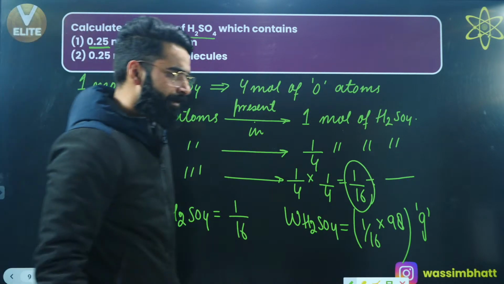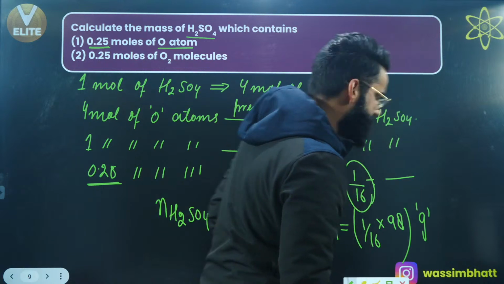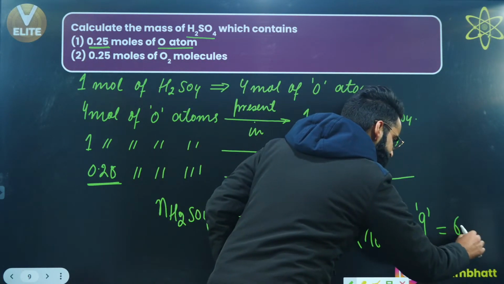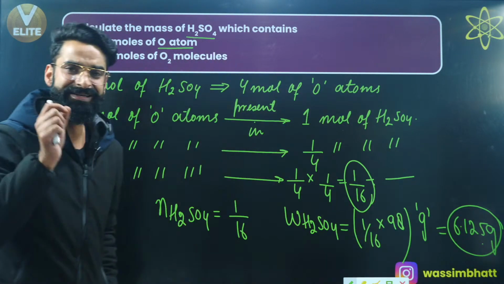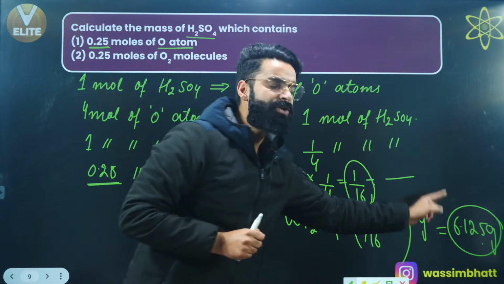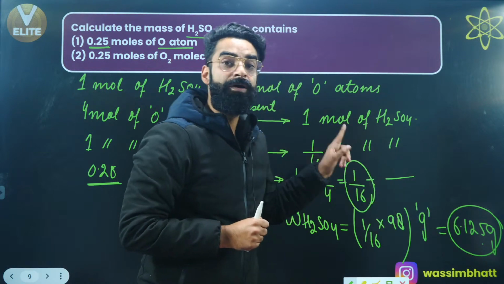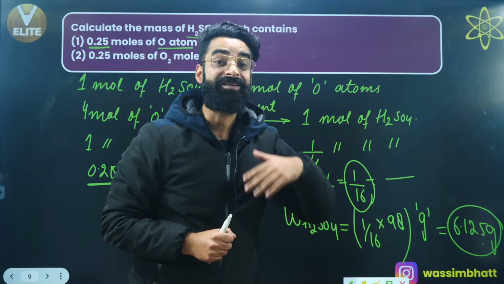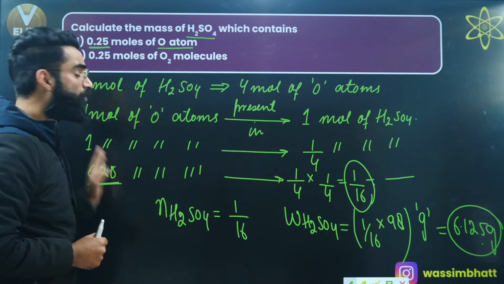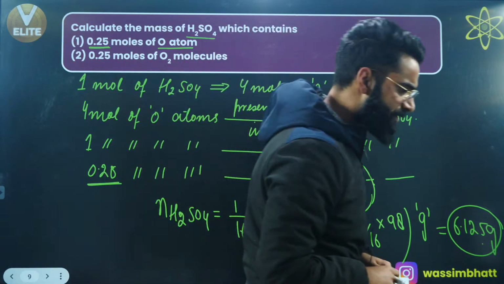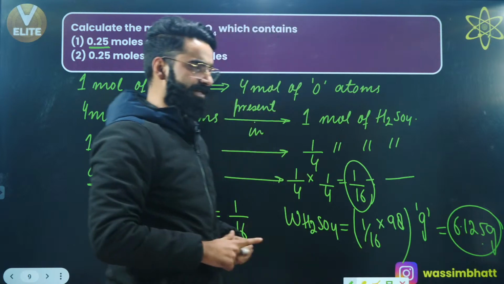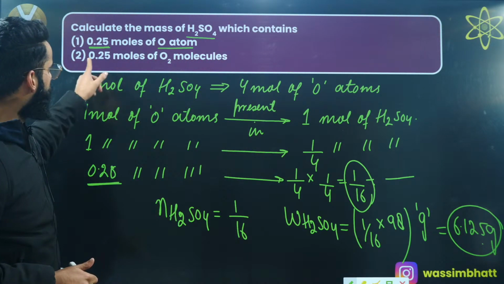Right, people? So Ishpreet is saying the answer is coming out to be 6.125. All right, I trust you all. 6.125 grams. What does it mean? It simply means 6.125 grams of H2SO4 will be containing 0.25 moles of oxygen atoms, which I was supposed to calculate as per the question. You guys can let me know in the chat if it is clear to everyone, so that I can move on to the second part of the question.